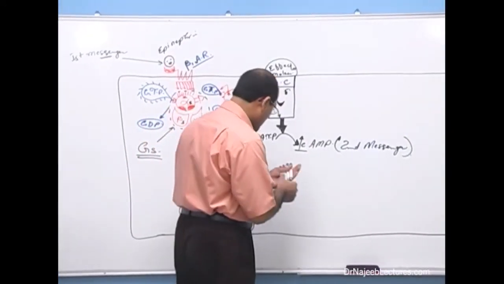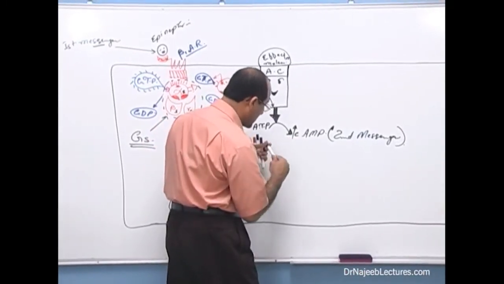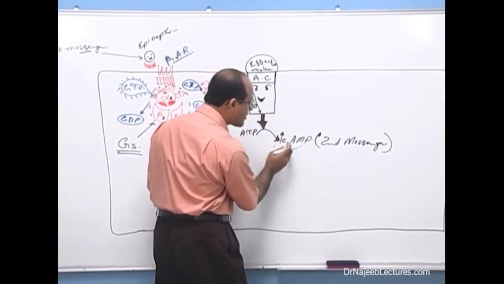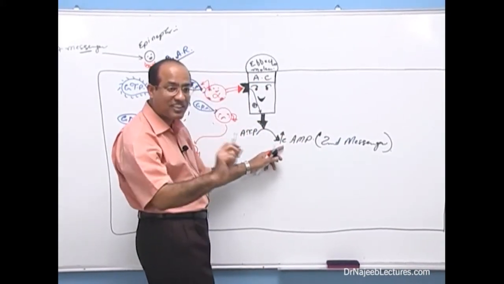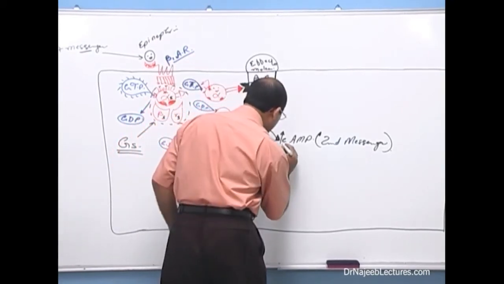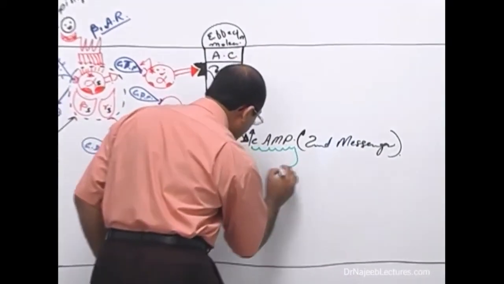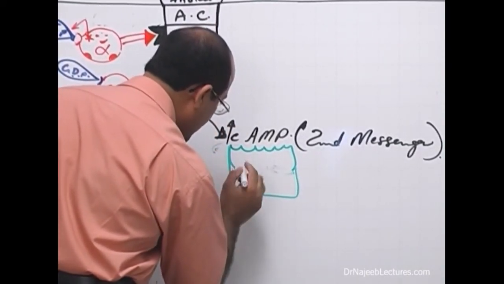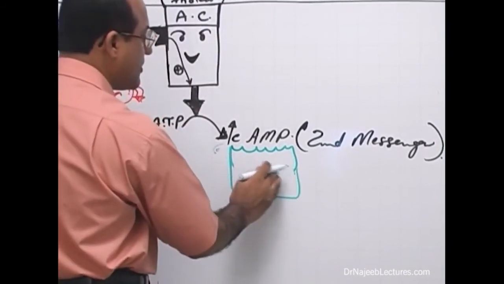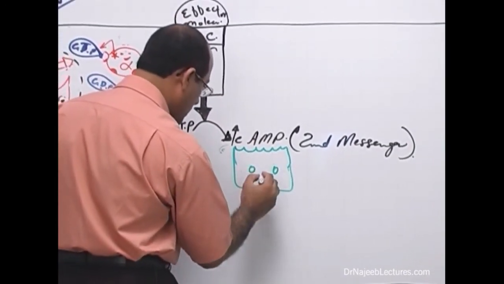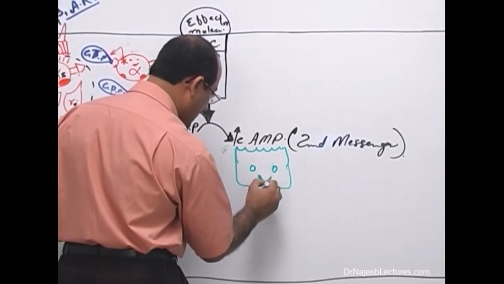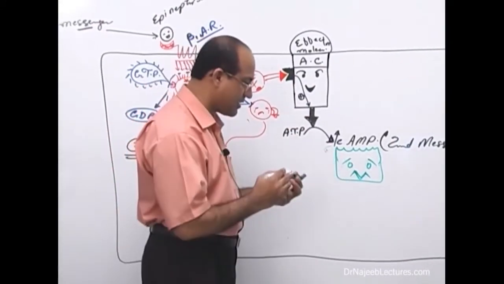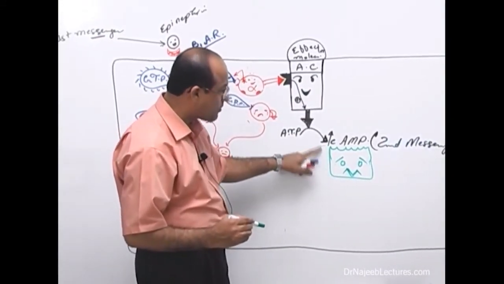Second messenger will stimulate a very unique type of protein, and that protein is, intracellular cyclic AMP is a form of special signal. This will stimulate a unique type of enzyme. Cyclic AMP will stimulate a unique type of enzyme, and this enzyme is called, I will not tell you the name of this enzyme. You have to tell me the name of this enzyme. Very, very clever enzyme, right? Now, cyclic AMP will stimulate this enzyme. When this enzyme is stimulated, it becomes very active.